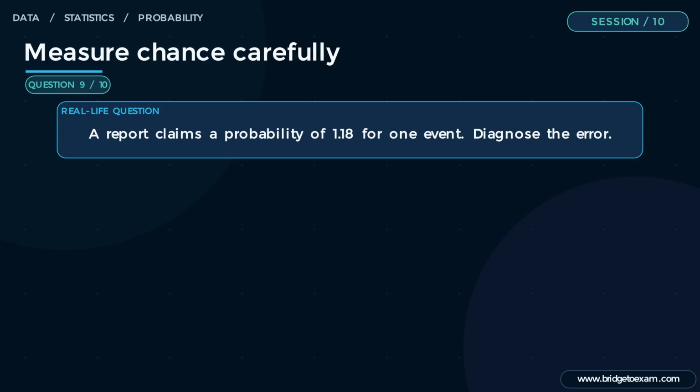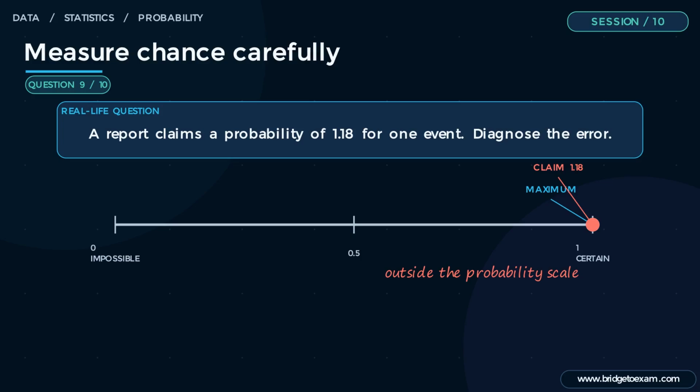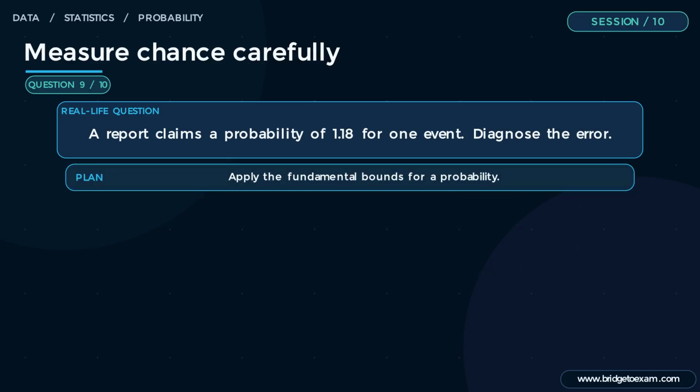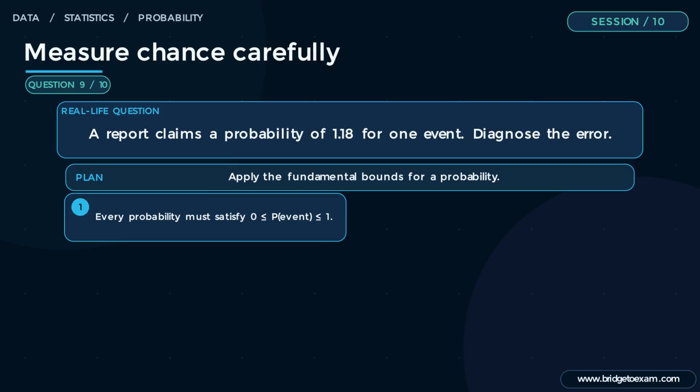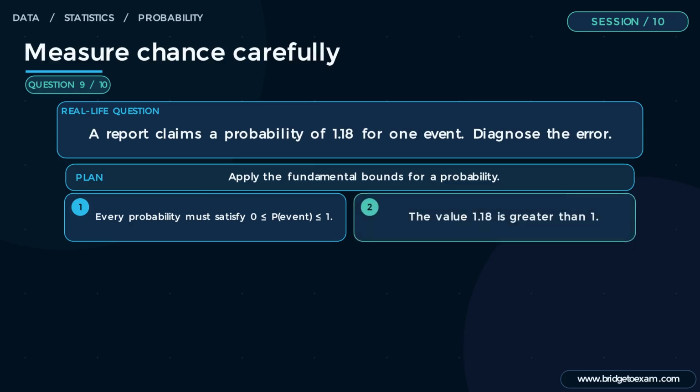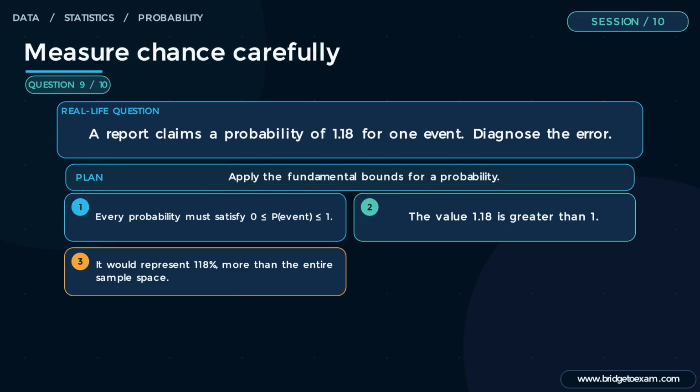Example 9. A report claims a probability of 1.18 for one event. Diagnose the error. The probability scale locates each chance between impossible and certain. Plan. Apply the fundamental bounds for a probability. Step 1. Every probability must satisfy 0 is at most p is at most 1. Step 2. The value 1.18 is greater than 1.